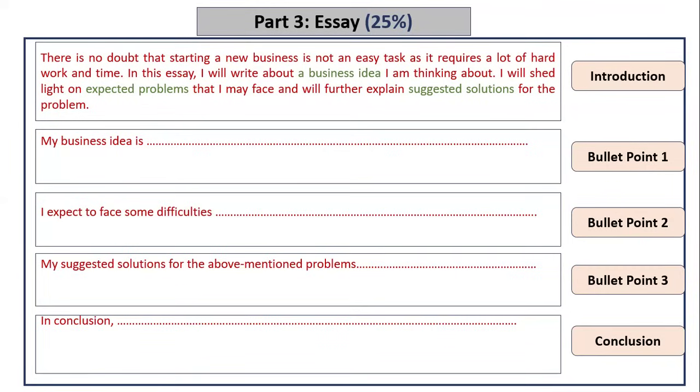This is the only way that will ensure that you will not drift away from the topic and write about something different. And then the next one, the third bullet point: my suggested solutions. They were asking you in the third bullet point to write about solutions suggested for this problem. So you can start your paragraph with this sentence: my suggested solutions for the above mentioned problems are, and then start discussing.